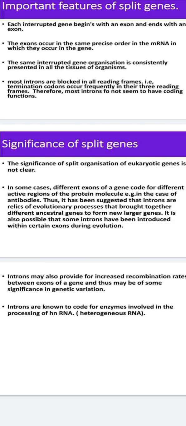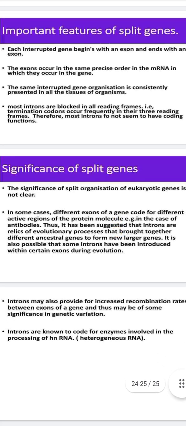It is also possible that some introns have been introduced with certain exons during evolution. Introns may also provide an increased recombination rate. So introns, not only intervening sequences, are helpful for the recombination rate between exons of a gene, and they may be of some significance in genetic variation. Introns are known to code for enzymes involved in the processing of hnRNA. So these are the significances of split genes.